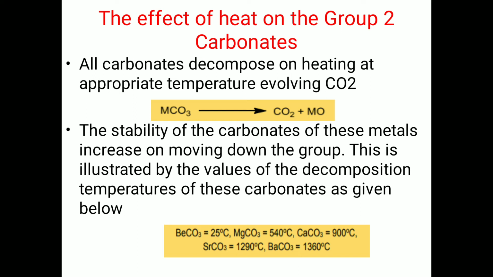The decomposition temperature of beryllium carbonate is 25 degrees centigrade, while further down the group, the decomposition temperature of barium carbonate is 1360 degrees centigrade.